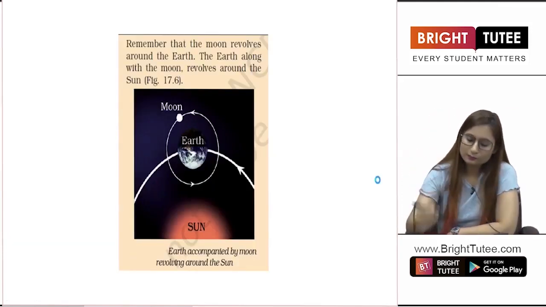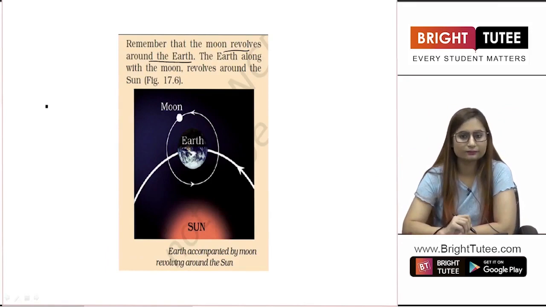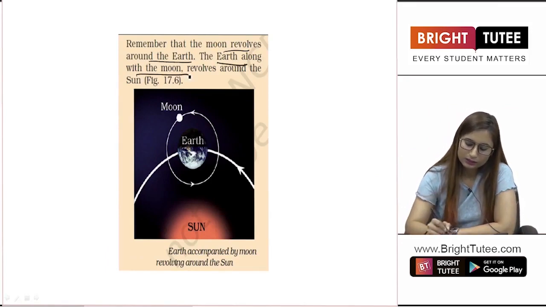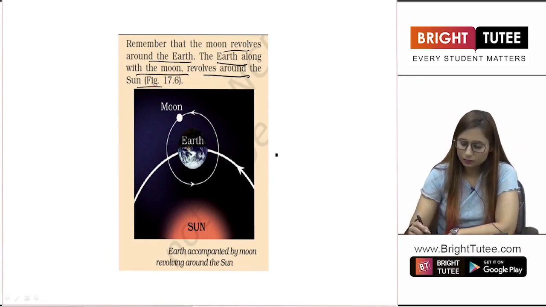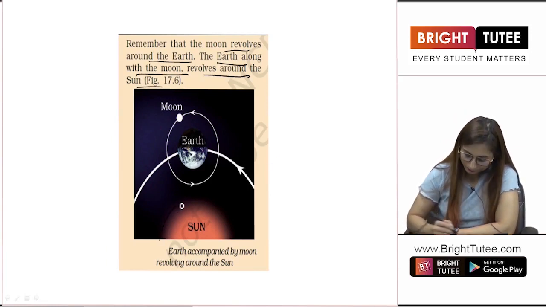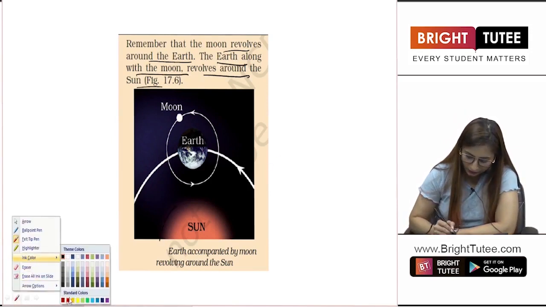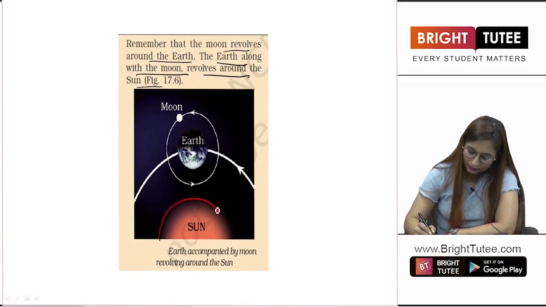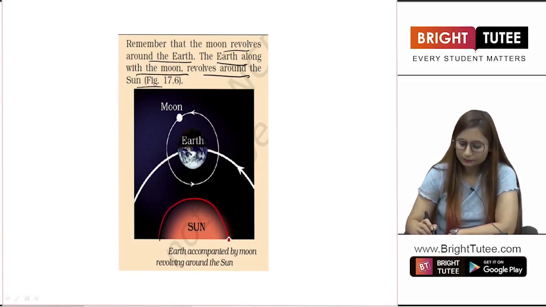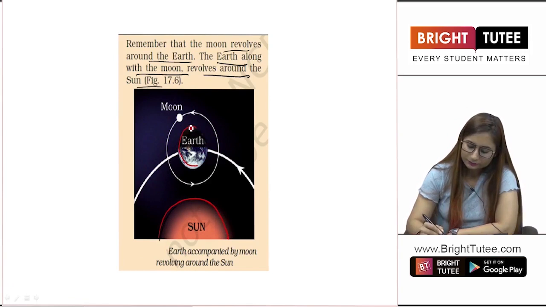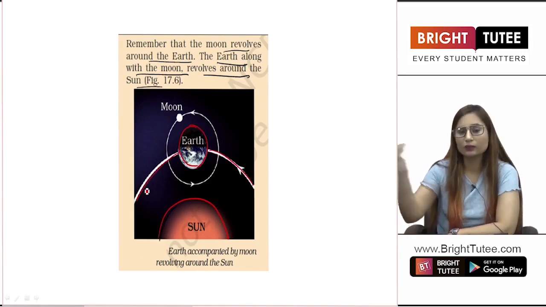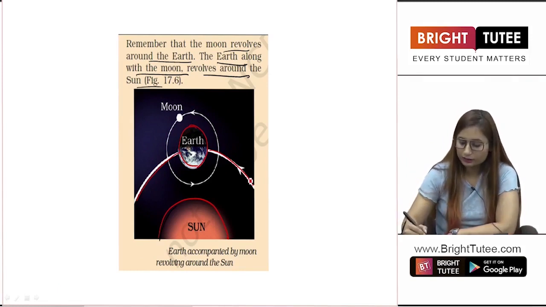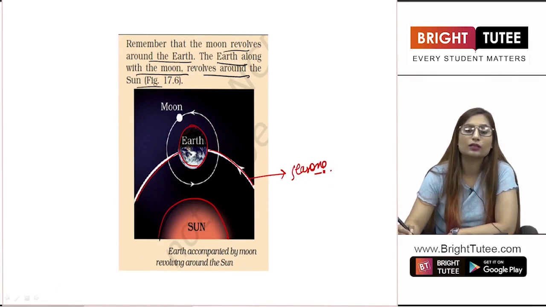Now remember that the moon revolves around the earth. The earth along with the moon revolves around the sun. You have to remember, look at the picture now. This is the sun. Let me mark it with a different color. This is the sun. Now what is happening? This is the planet Earth in the orbit. Earth is revolving around the sun. Now due to this procedure, we obtain seasons during the whole year, right?